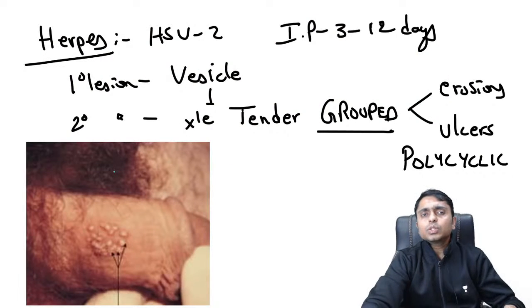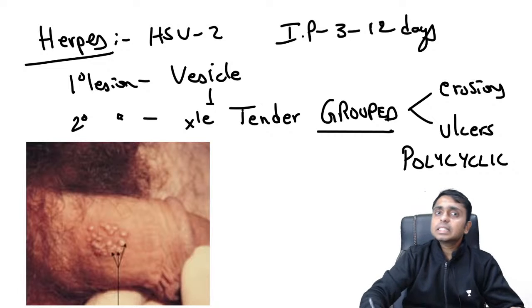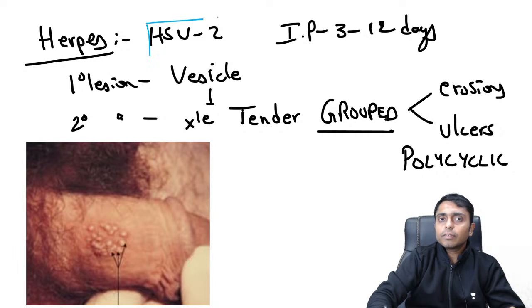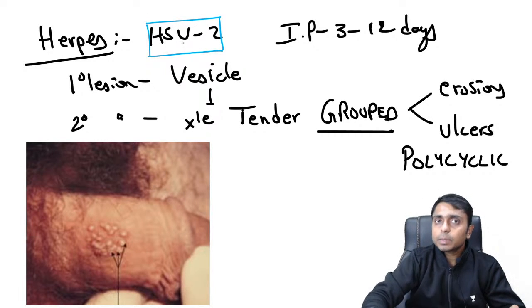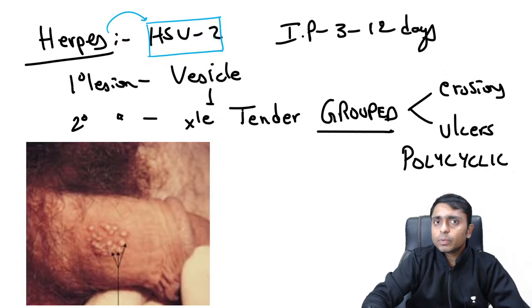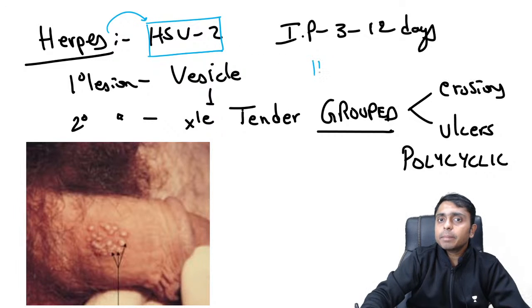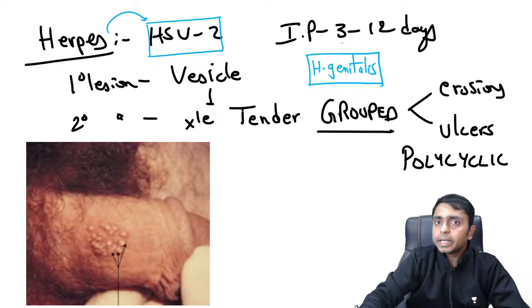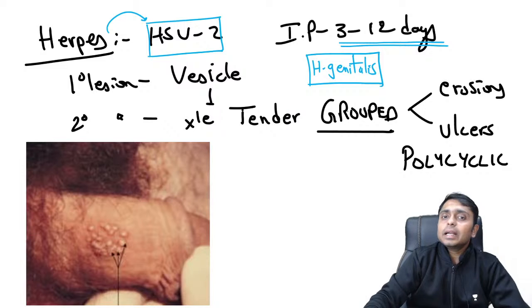Right. So in herpes, we will just see very few points about this. You should remember that this herpes is caused by HSV-2, herpes simplex virus type 2, and it is called herpes genitalis. The incubation period here will be 3 to 12 days.